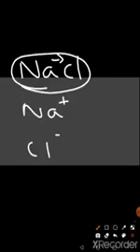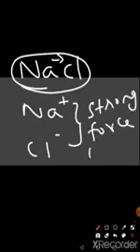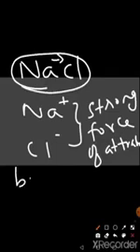So when a metal and a non-metal combine, there is a strong force of attraction between the two opposite charges, which we call the electrostatic force of attraction. In physics we call it electrostatic force of attraction; in chemistry we call it bond formation.